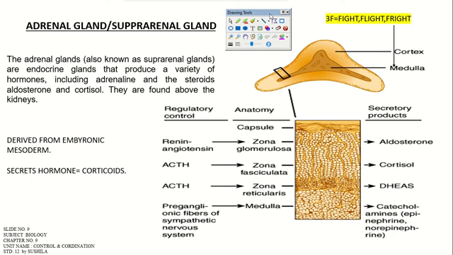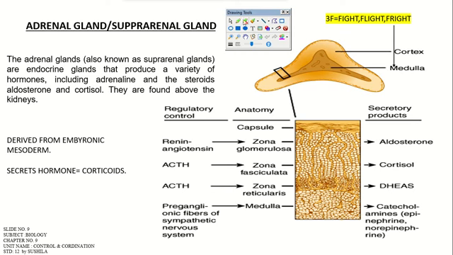Right now, it is basically derived from the embryonic mesoderm. Why is it called embryonic mesoderm? Because when we are in our mother's womb, when the layers start the formation of body organs, all the layers, ectoderm, endoderm, mesoderm, these three layers are formed, and the adrenal gland will start formation from the mesoderm and ectoderm, right? And the group of hormones being formed is called corticoids.